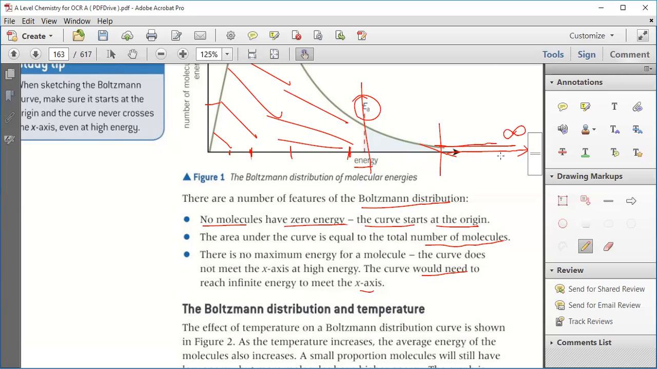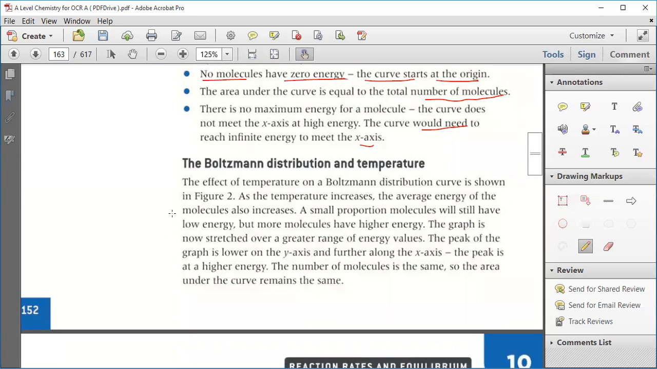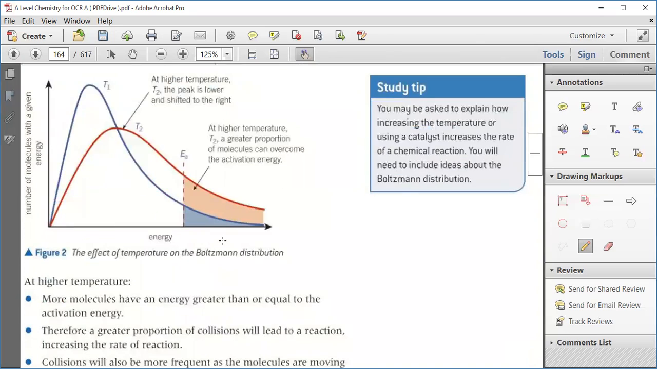Now we have the Boltzmann distribution and temperature. The effect of temperature on a Boltzmann distribution curve is shown in figure 2. Now we will see figure 2. This is T1 and this is T2. In the T1 case, activation energy is low. In this case, activation energy is high.